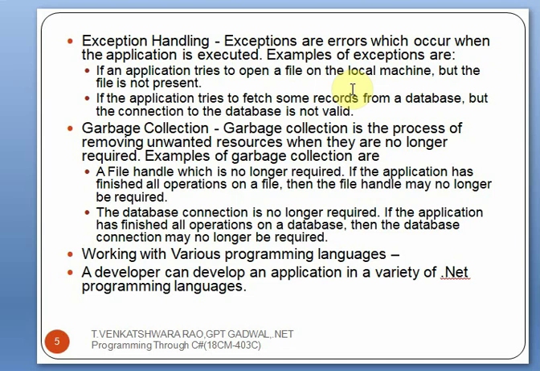Okay, and the next feature is that it works with various programming languages. That is, it supports different languages like Visual Basic, C Sharp, J Sharp, F Sharp, etc. And the developer can develop applications in a variety of .NET programming languages. So all these are nothing but key features of CLI.